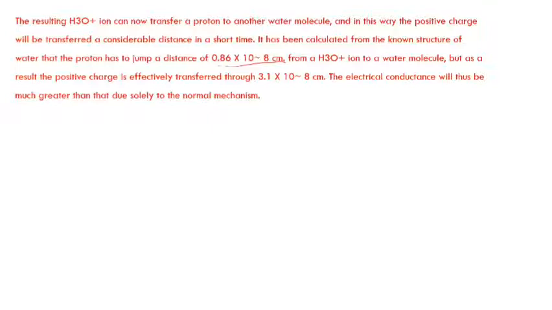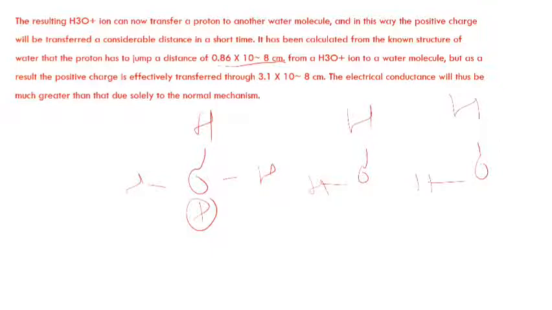Before applying any potential gradient, they are in a somewhat scattered manner. After applying the potential gradient, they are arranged in a linear fashion, one H3O plus, then H2O, another H2O.